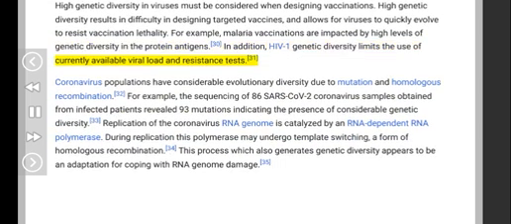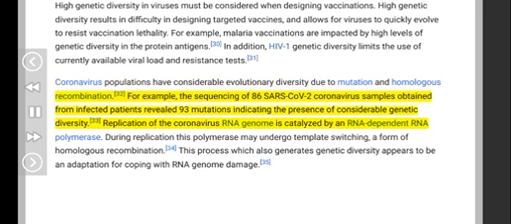31. Coronavirus populations have considerable evolutionary diversity due to mutation and homologous recombination. 32. For example, the sequencing of 86 SARS-CoV-2 coronavirus samples obtained from infected patients revealed 93 mutations, indicating the presence of considerable genetic diversity. 33.